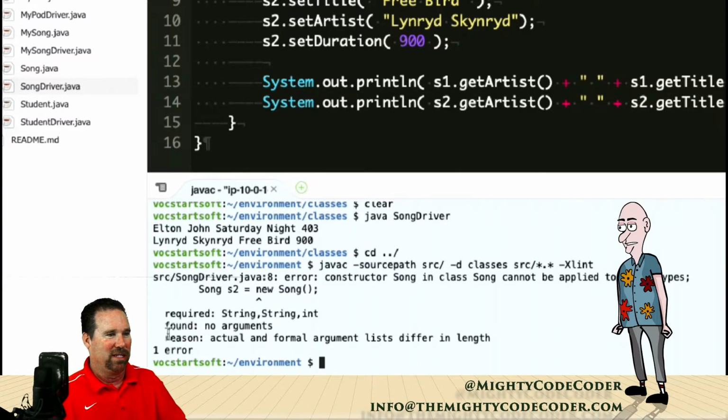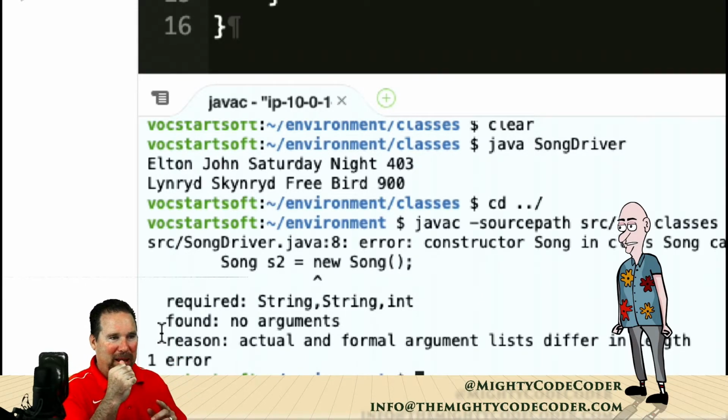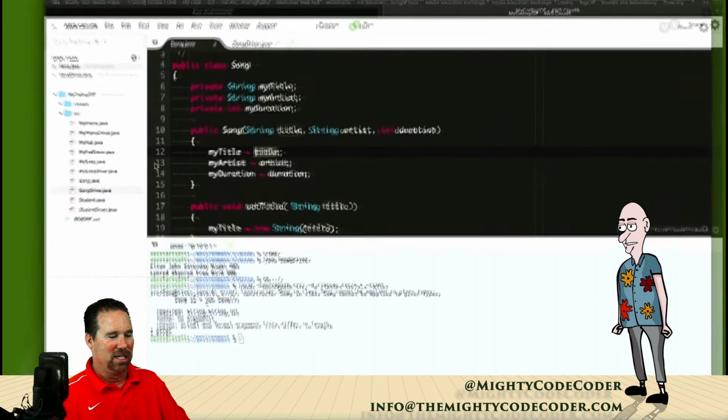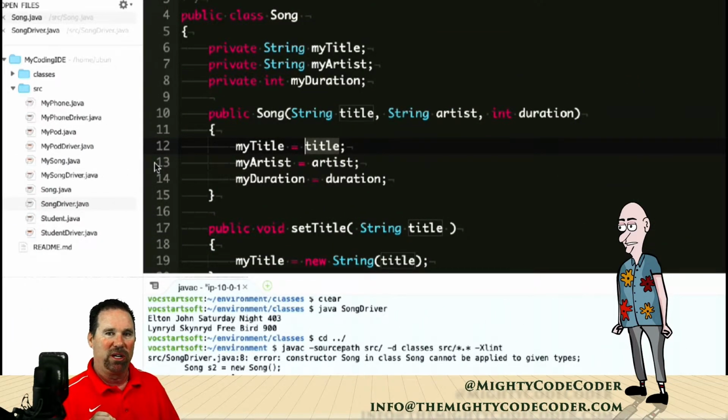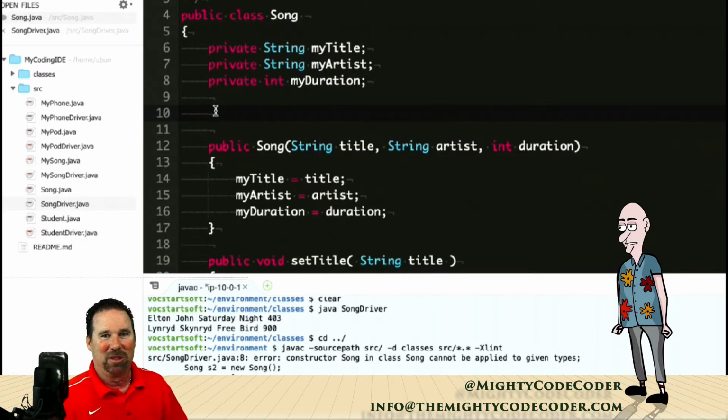All right, so if you look at this, it says found no arguments. So we tried to instantiate something with no arguments. Reason: actual and formal argument lists differ. So this is kind of the little cleaning up I have to do. If you go in the Song list, there is no 0 argument constructor. Just a second ago, you were running without a constructor totally, and it just defaulted to it. Once you put a constructor in with arguments, you no longer get the default constructor. So now we have to create one. Think about whether you want to put in multiple argument constructors, because you get the default one for free.